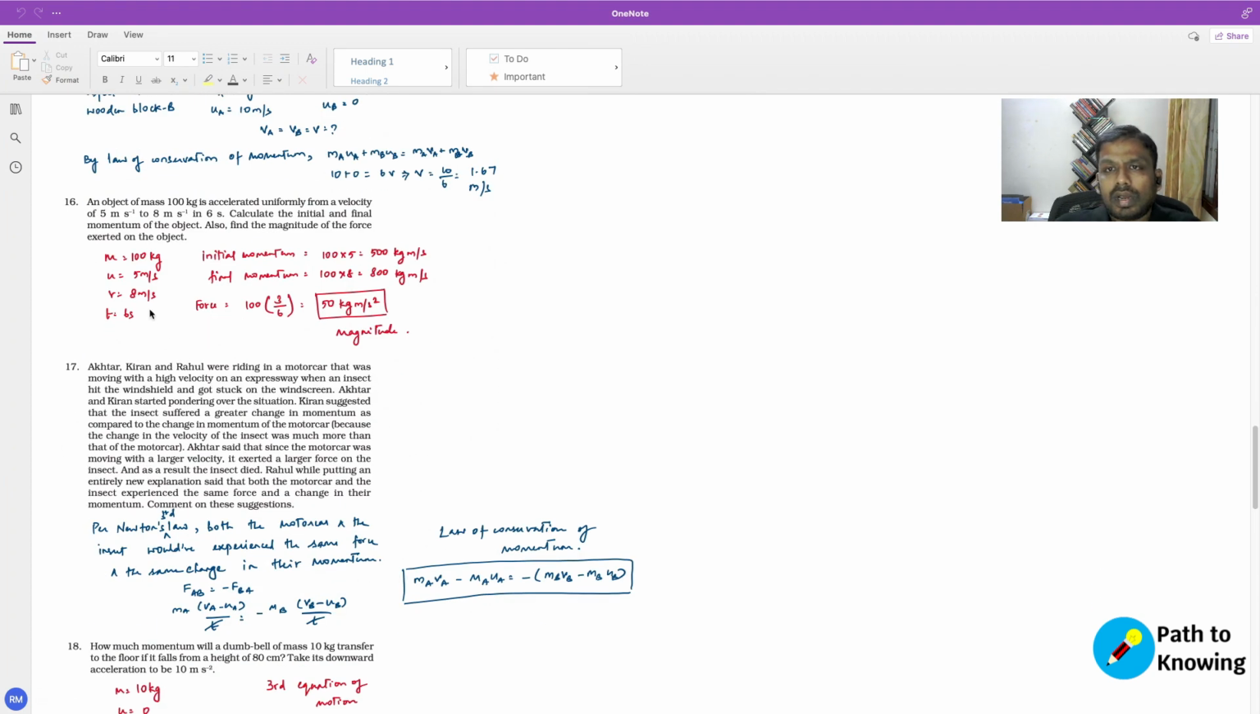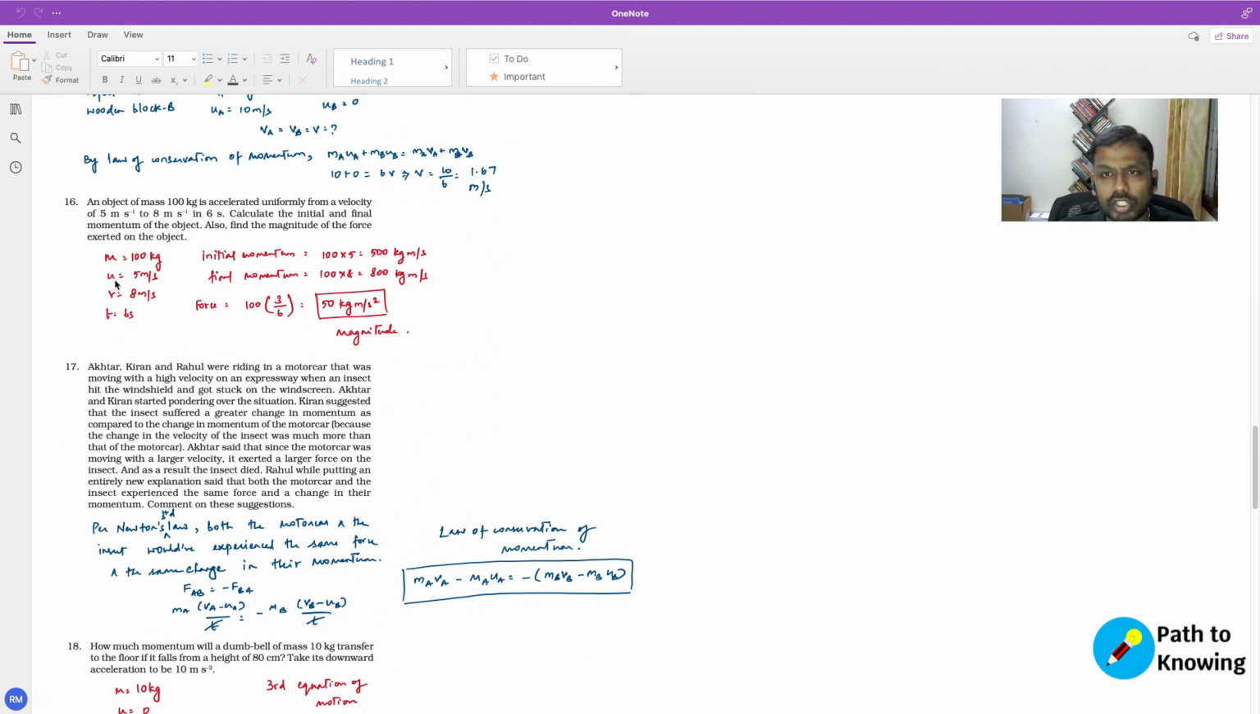Question 16. An object of mass 100 kg is accelerated uniformly from a velocity of 5 meters per second to 8 meters per second in 6 seconds. Calculate the initial and final momentum of the object. Also find the magnitude of the force exerted on the object. So here we know that the mass of the object is 100 kg. So let's consider the mass is 100 kg.